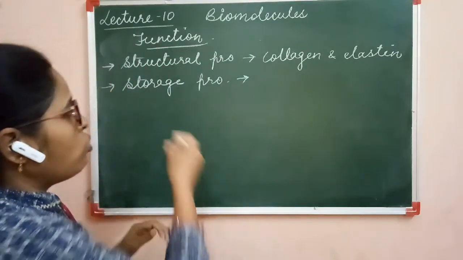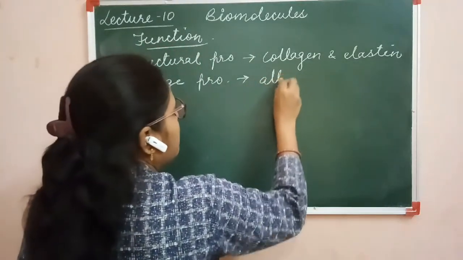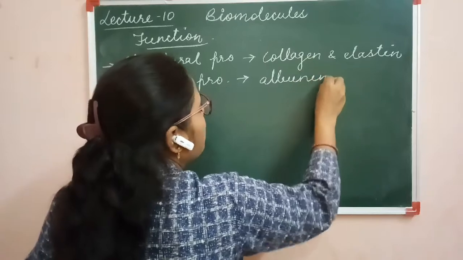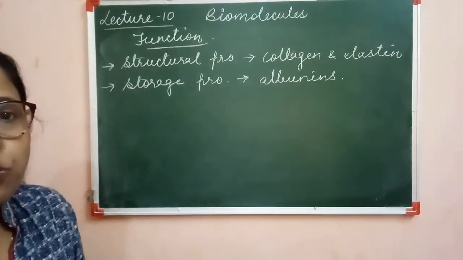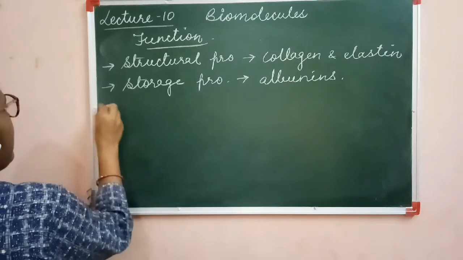For example, albumins are there. Egg albumin. These are very good examples of storage protein. Third one is enzymes.